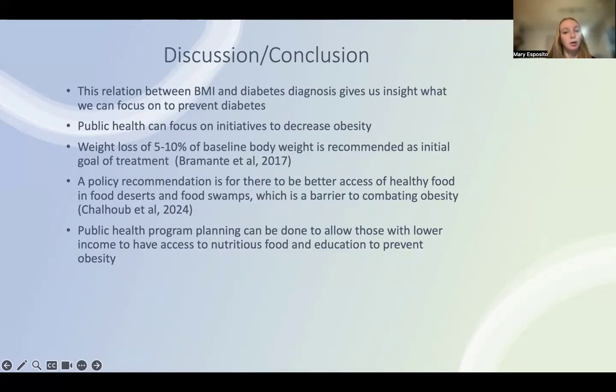When people are in an obese category, weight loss of 5 to 10% of baseline body weight is recommended as the initial goal of treatment. And something that we did in one of our classes was go into the community and measure people, take their weight and get their BMI. And we would show them what 5 pounds of fat looks like, and we would give recommendations, information on diet, and give recommendations on how to exercise and what length of time.